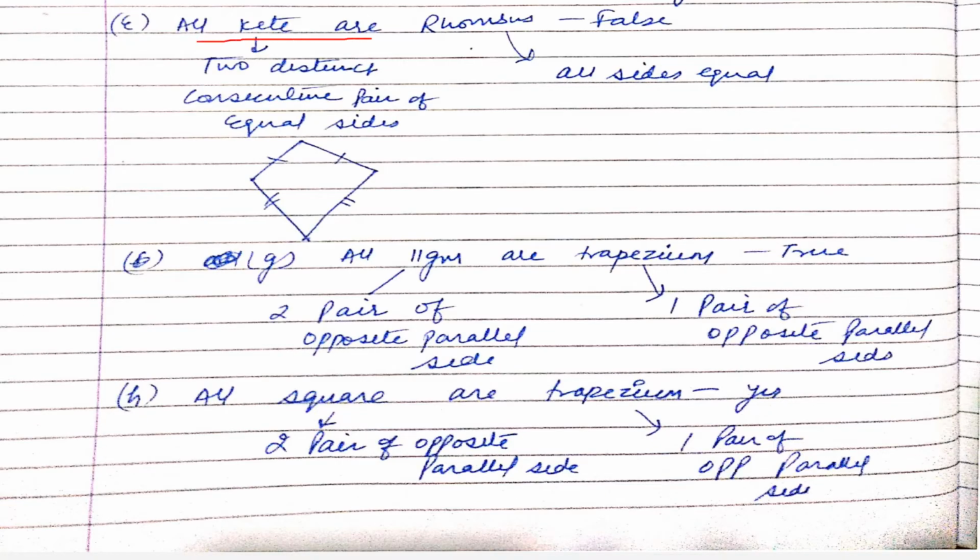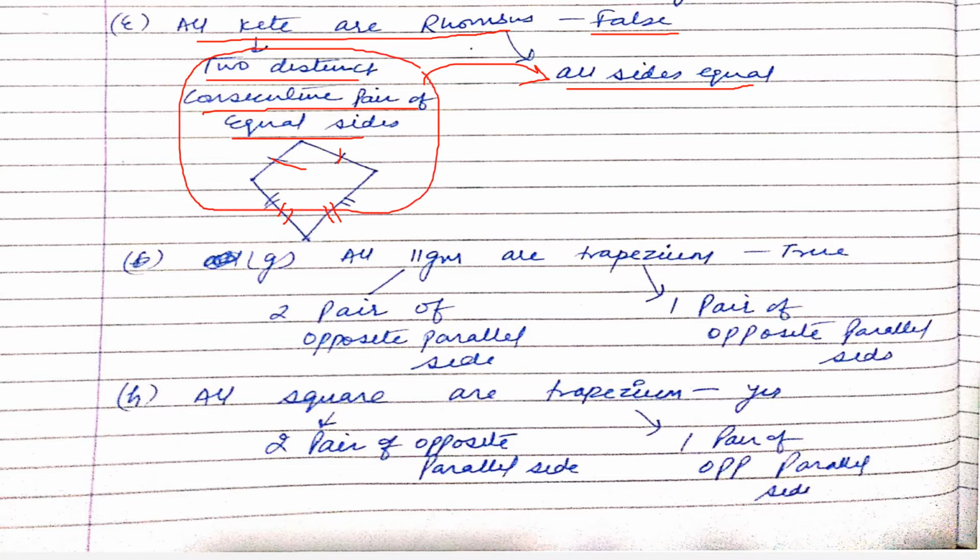Similarly, all kites are rhombuses. This is false. Why? A kite is like this. You can see it has two distinct pairs of equal consecutive sides. These two are consecutive, they are equal. These two are consecutive, they are equal. But in the case of a rhombus, all sides are equal. So can you say this is correct? No, because the properties are not matching. But if I say the reverse, that all rhombuses are kites, then it will be okay.